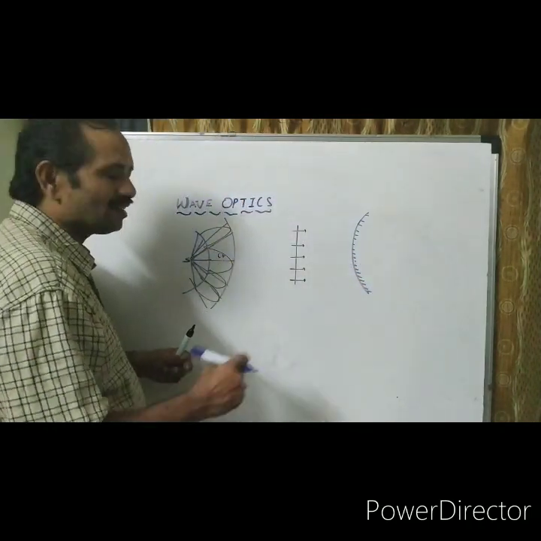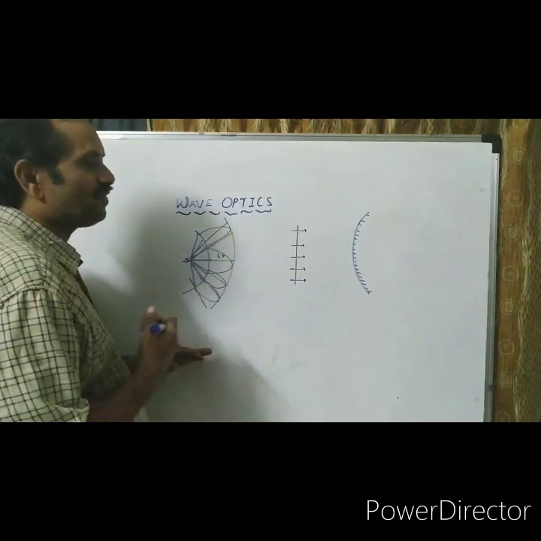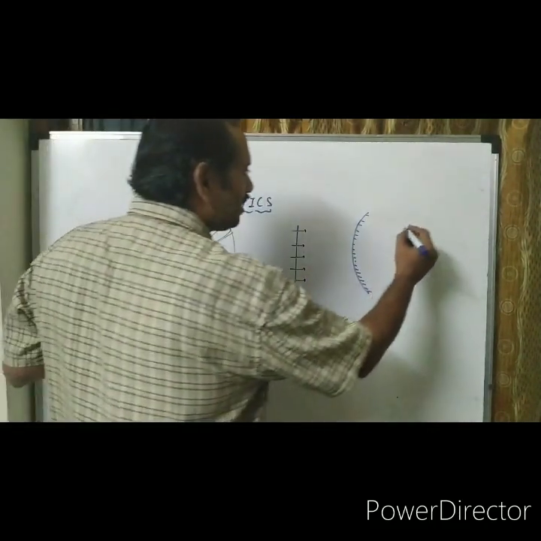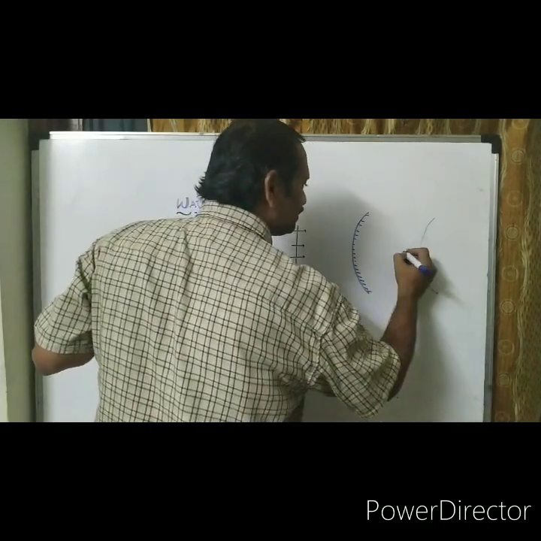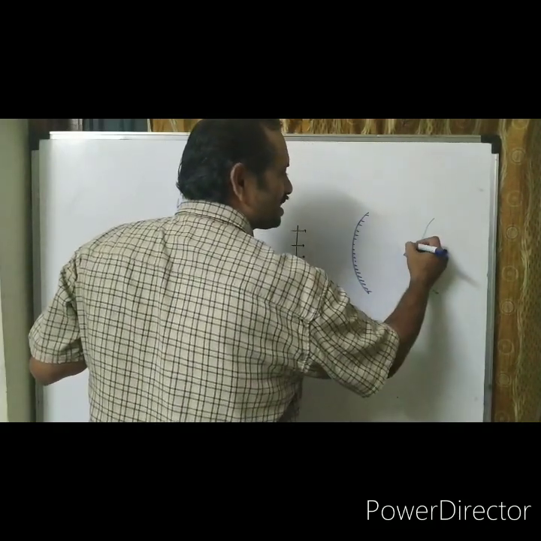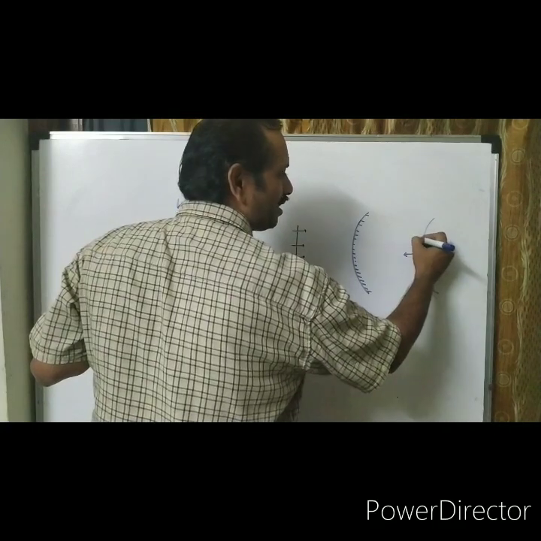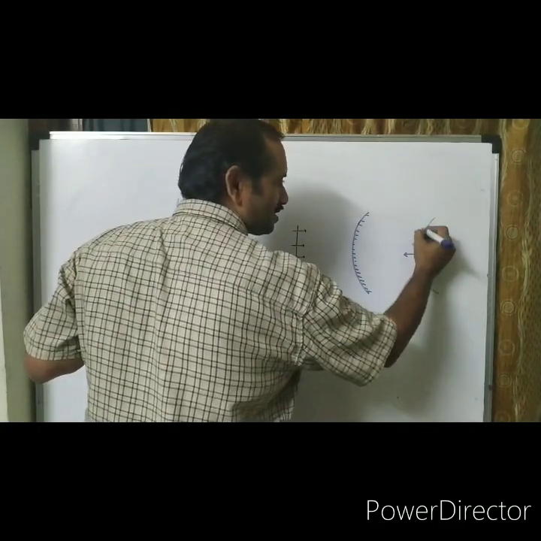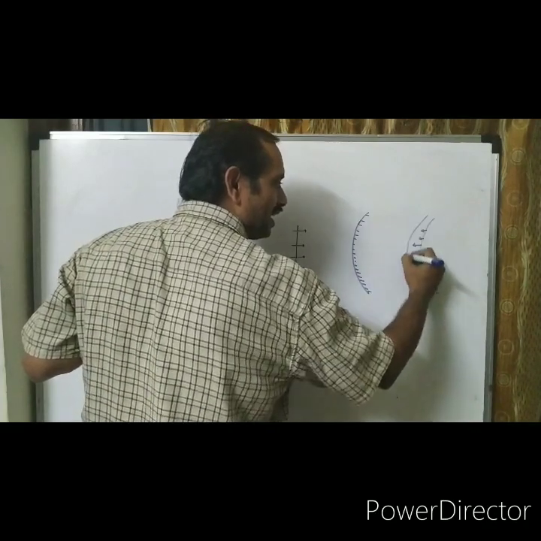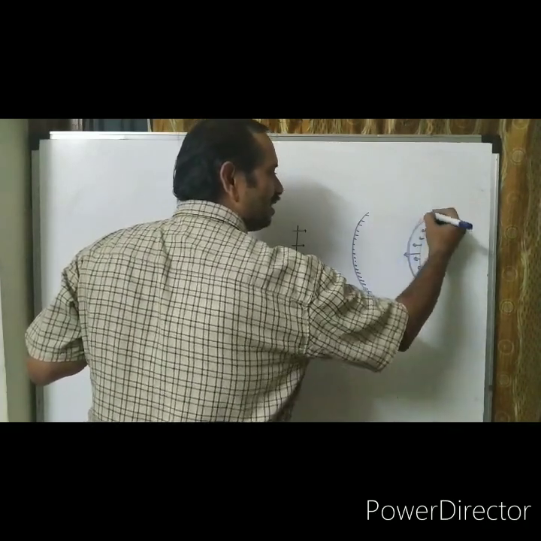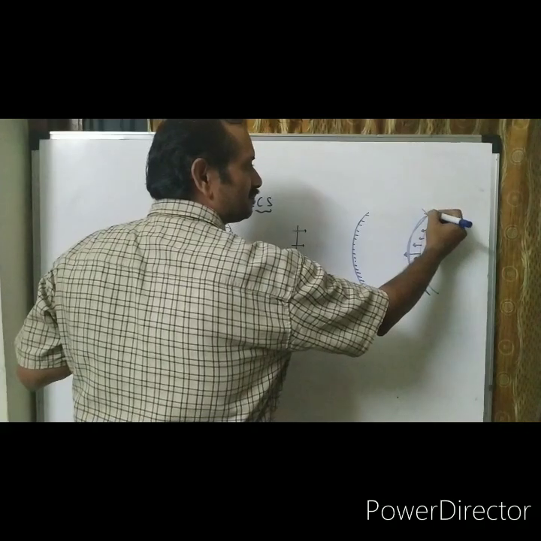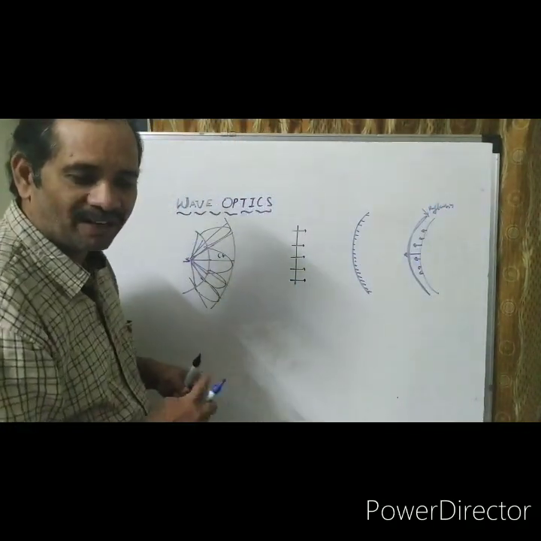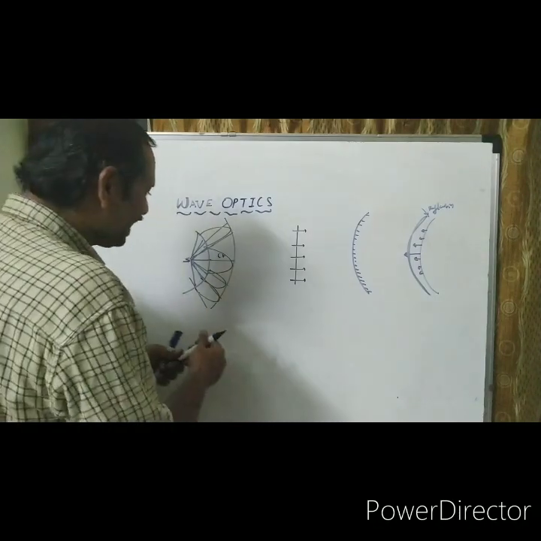What is the nature of the wave after reflection? I think you can understand. The wavefront is like this. It comes first, later like this, and like this. So the wavefront nature is once again convex. This is after reflection.